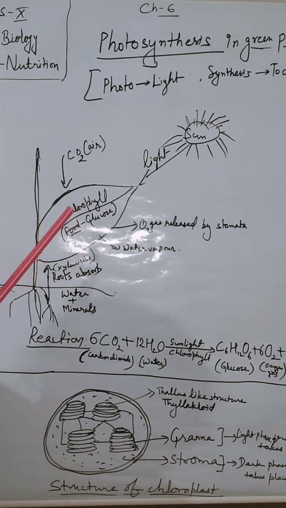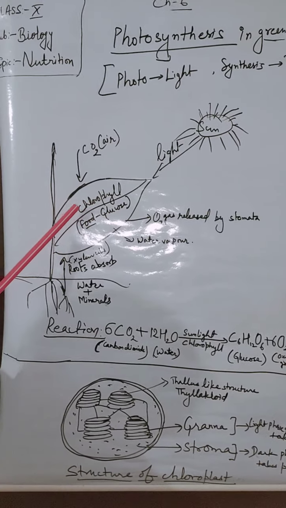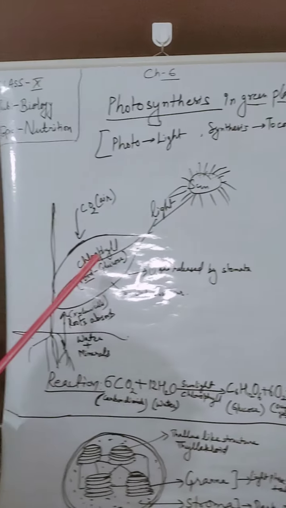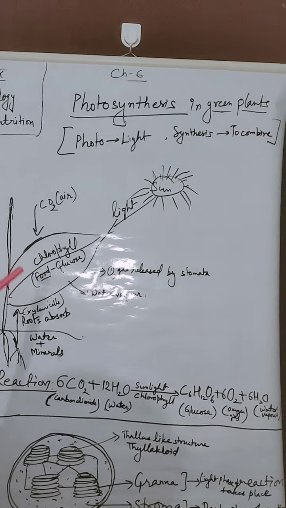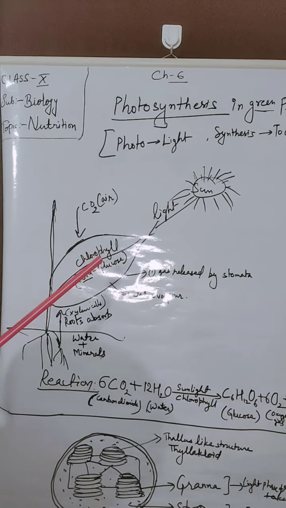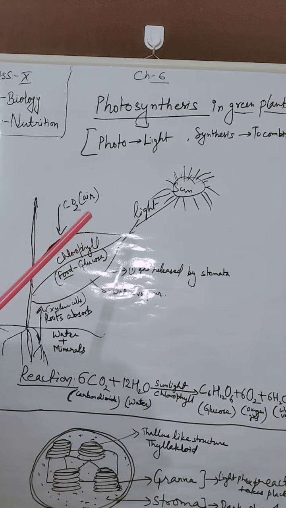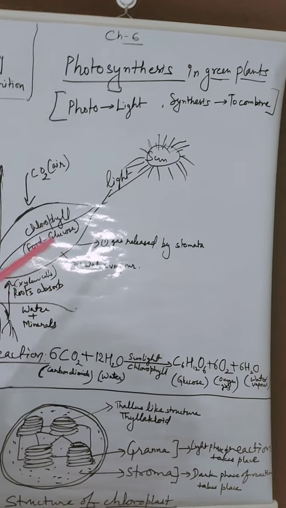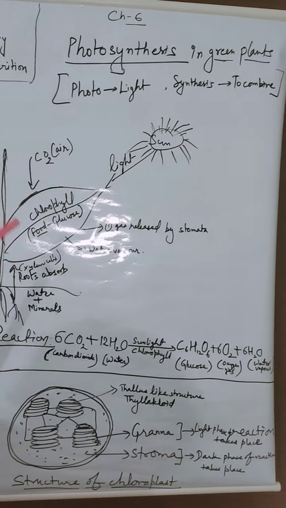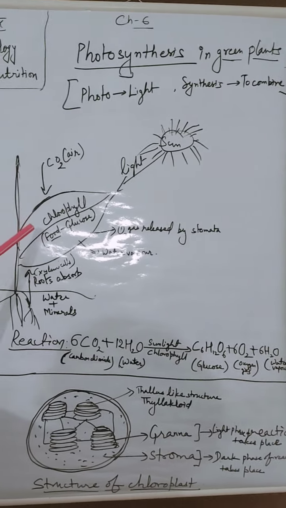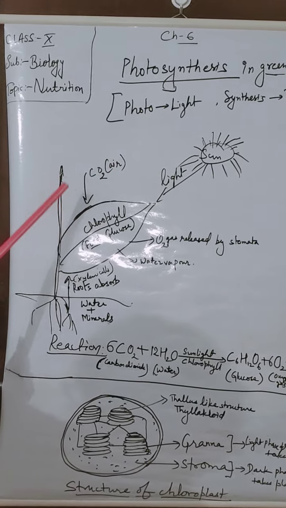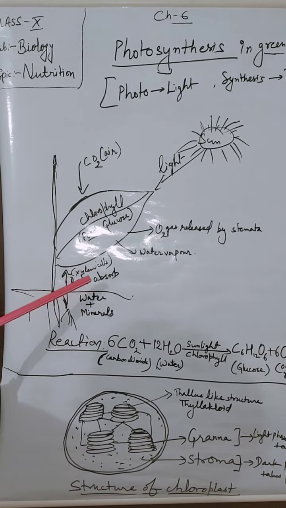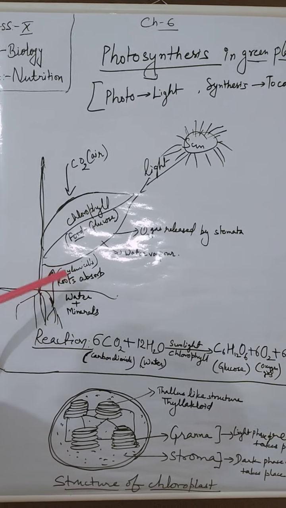As we are mentioning again and again, this process occurs in green plants. So green plants contain chlorophyll, and here the chlorophyll helps in the process of photolysis, about which we will discuss later. Now in this process, as we defined earlier, photosynthesis is the process in which carbon dioxide from the air is taken inside, and the roots absorb water and minerals from the soil through xylem cells.